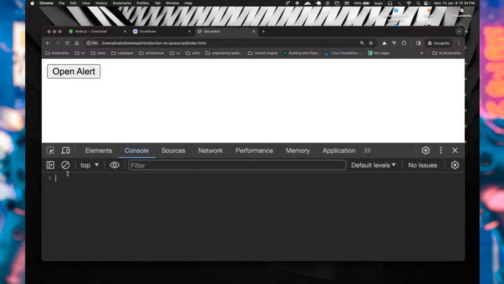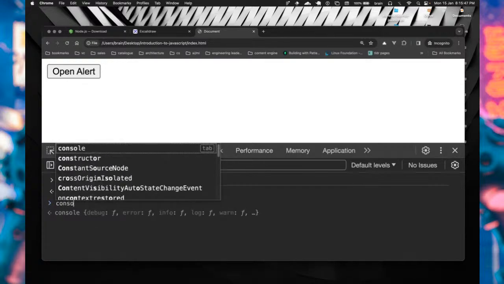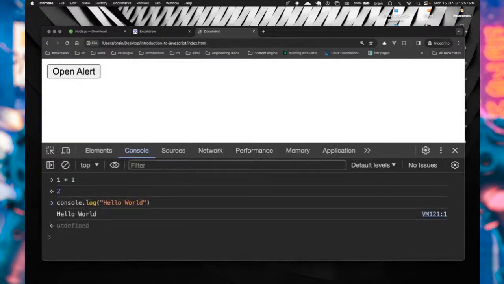So for example, I can simply say 1 plus 1. Let's say we have 1 plus 1. You get an instant feedback, 2, correct? And yes, you can also use some of the built-in functionalities of JavaScript. For example, if we want to print, we can simply say console.log hello world. Okay, so you see we have hello world right there.